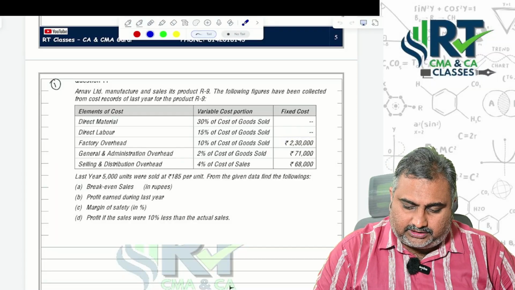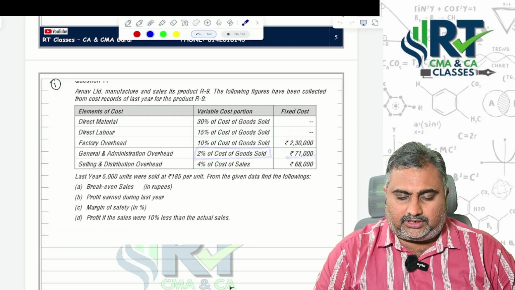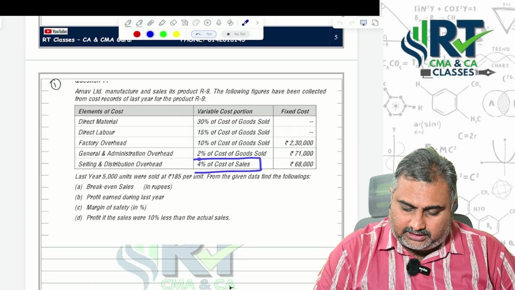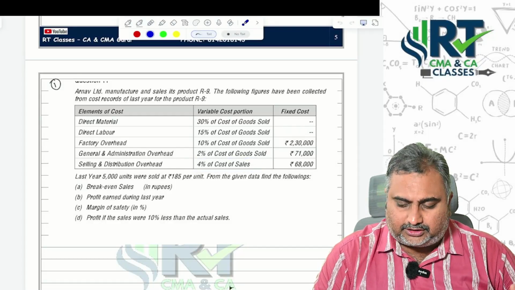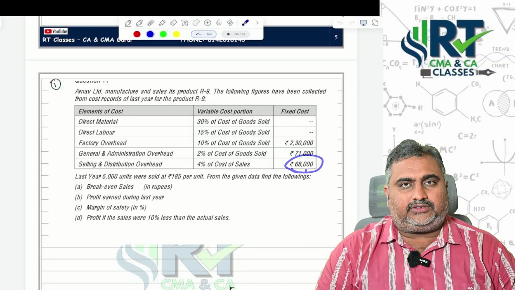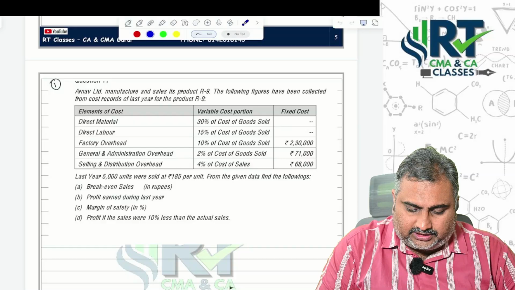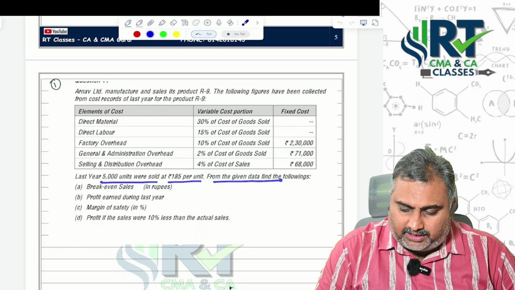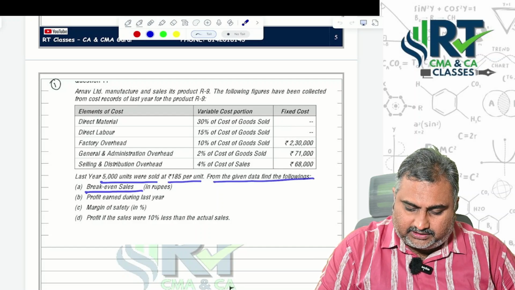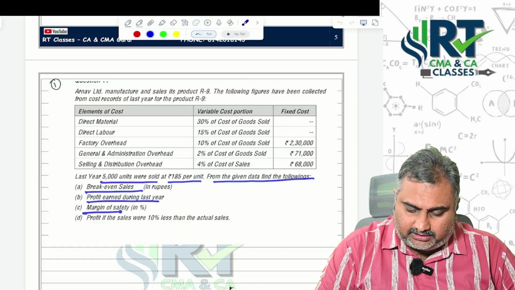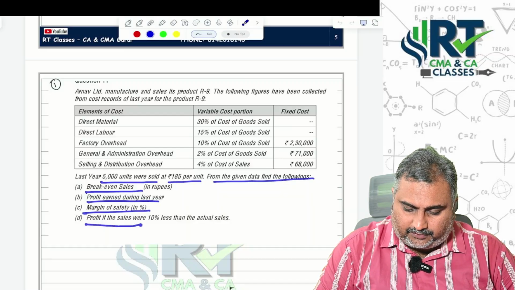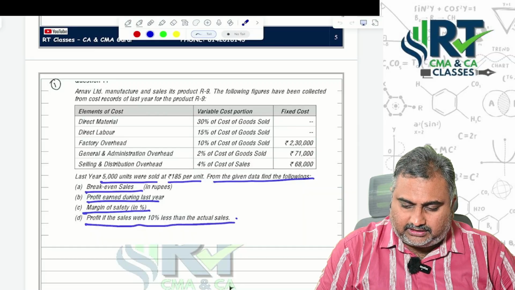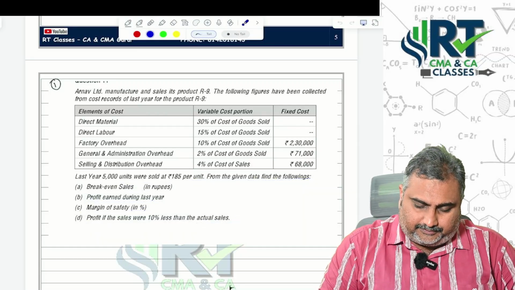General and administrative overheads are 2% of cost of goods sold, with 71,000 fixed. Selling and distribution overheads are 4% of cost of sales, with 68,000 fixed cost. Last year 5,000 units were sold at 185 per unit. From the given data, find the following: break-even sales, profit earned during the last year, margin of safety percentage, and profit if the sales are 10% less than the actual sales.